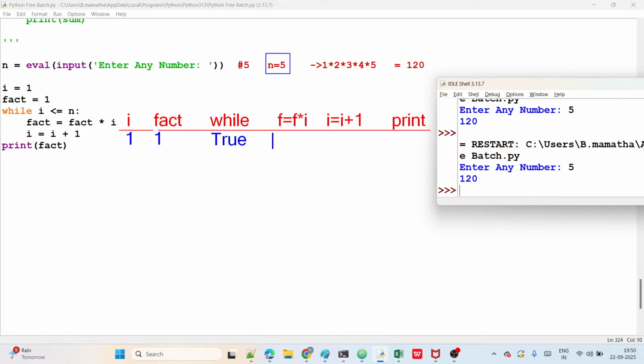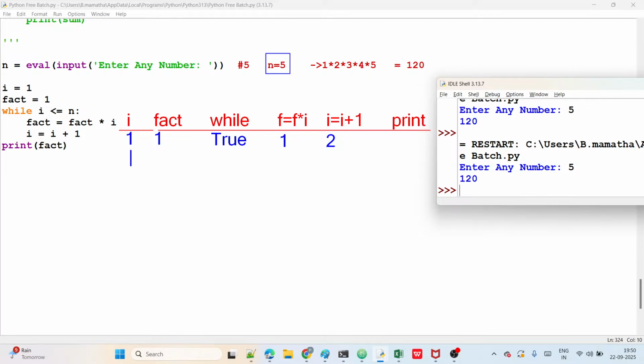And then next, fact into I. Fact means already 1. I means 1. 1 into 1, how much now? 1 only. So finally that 1 is assigned to factorial. Fact value is 1, guys. I equal to I plus 1. 1 plus 1, 2, assigned to I. I value is now 2, guys. So no printing. Why? The print is outside the loop block.